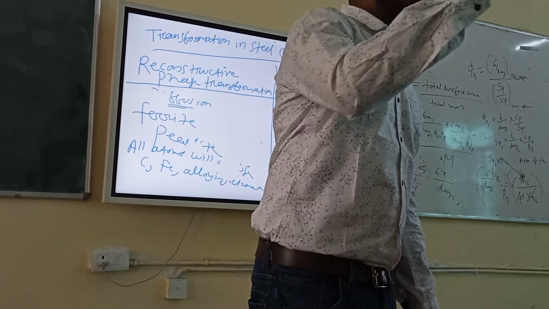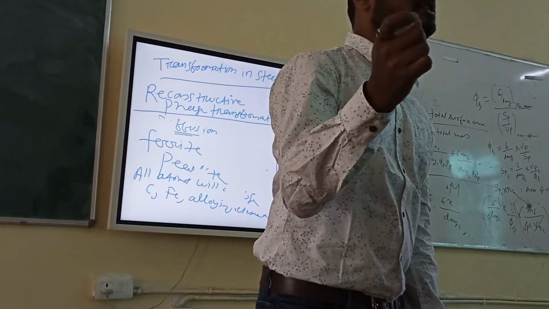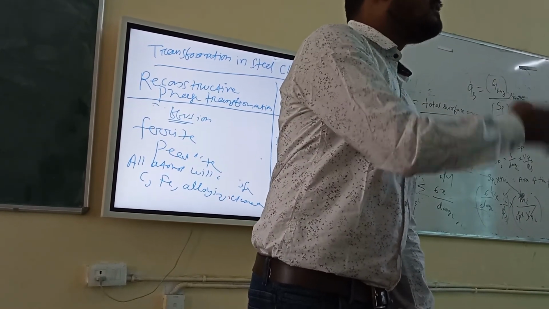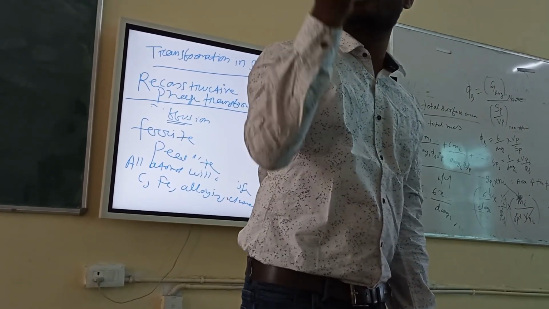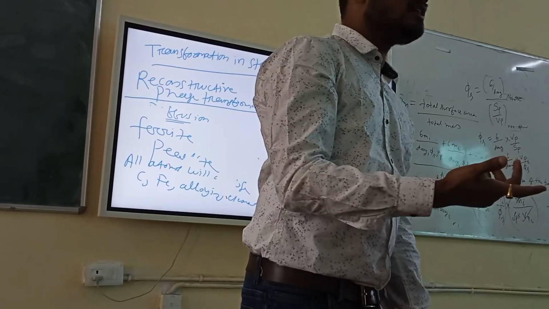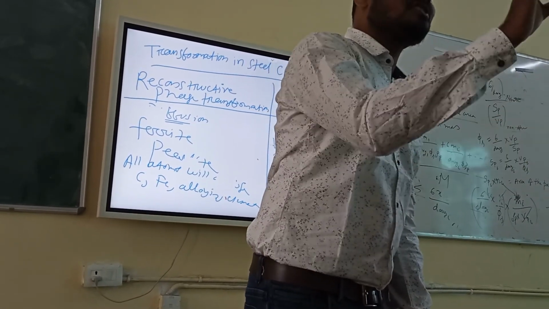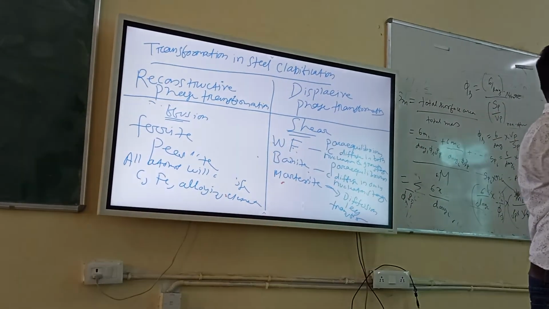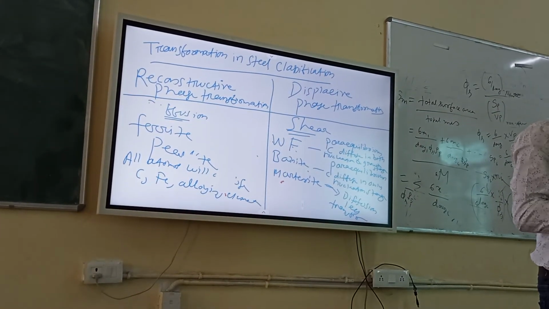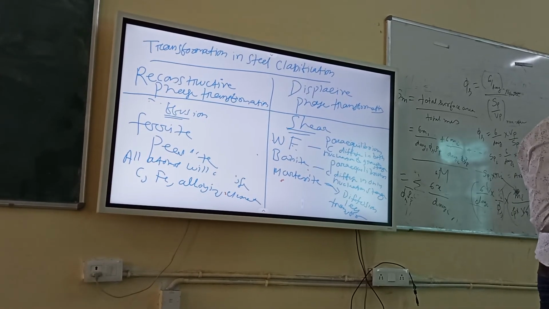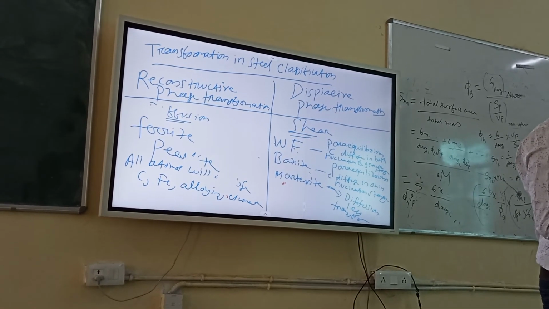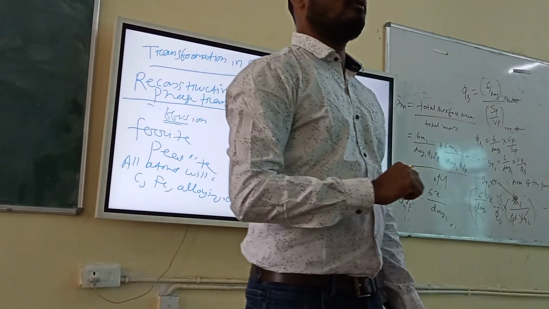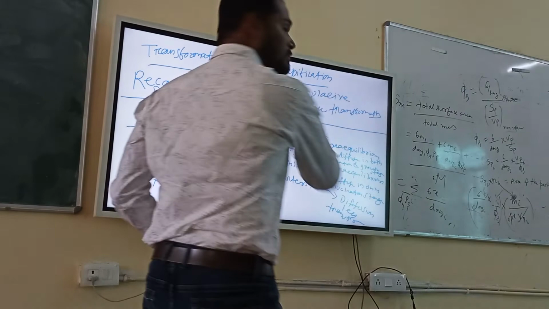Right? If iron atoms are present at the corners and at the face center, it becomes FCC or austenite. If you take iron atoms at the corners and a single atom of iron at the body center, that is BCC iron. So the iron atom is deciding the structure. Carbon atoms only go to the interstitial voids. You remember which kind of voids carbon atoms go to? Octa or tetra? Octahedral voids. Carbon atoms basically go into the octahedral voids always. Okay, fine. You have understood up to this?